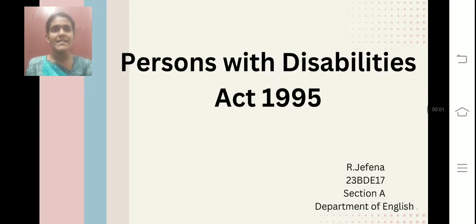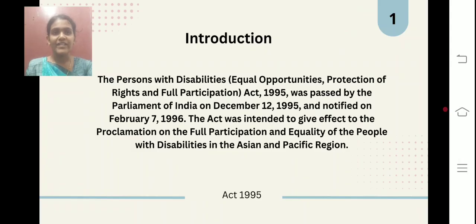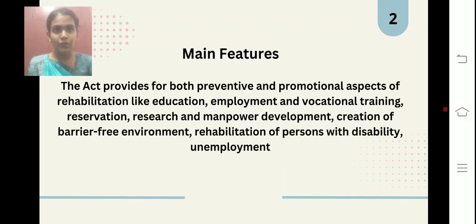My topic is the Persons with Disability Act, 1995. The introduction: this act was passed by the Parliament of India on December 12, 1995, and came into force on February 7, 1996. The act was indeed given effect to proclaim full participation and equality of the people. The two things it mainly focuses on are equal opportunities and full participation.